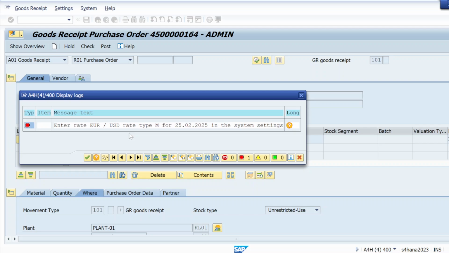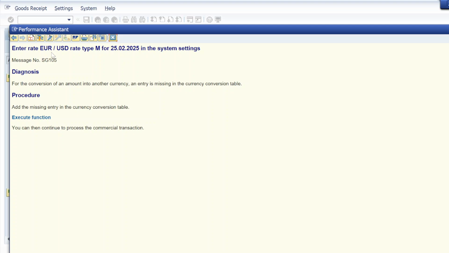I'm getting a different type of error. Okay, that error is resolved. Now I'm getting this: enter rate EUR to USD rate type M in the system settings. There is a conversion issue, maybe somewhere I took euro and somewhere I took USD. So I have to fix that. What's the diagnosis for that? For the conversion of an amount into another currency, an entry is missing in the currency conversion table.